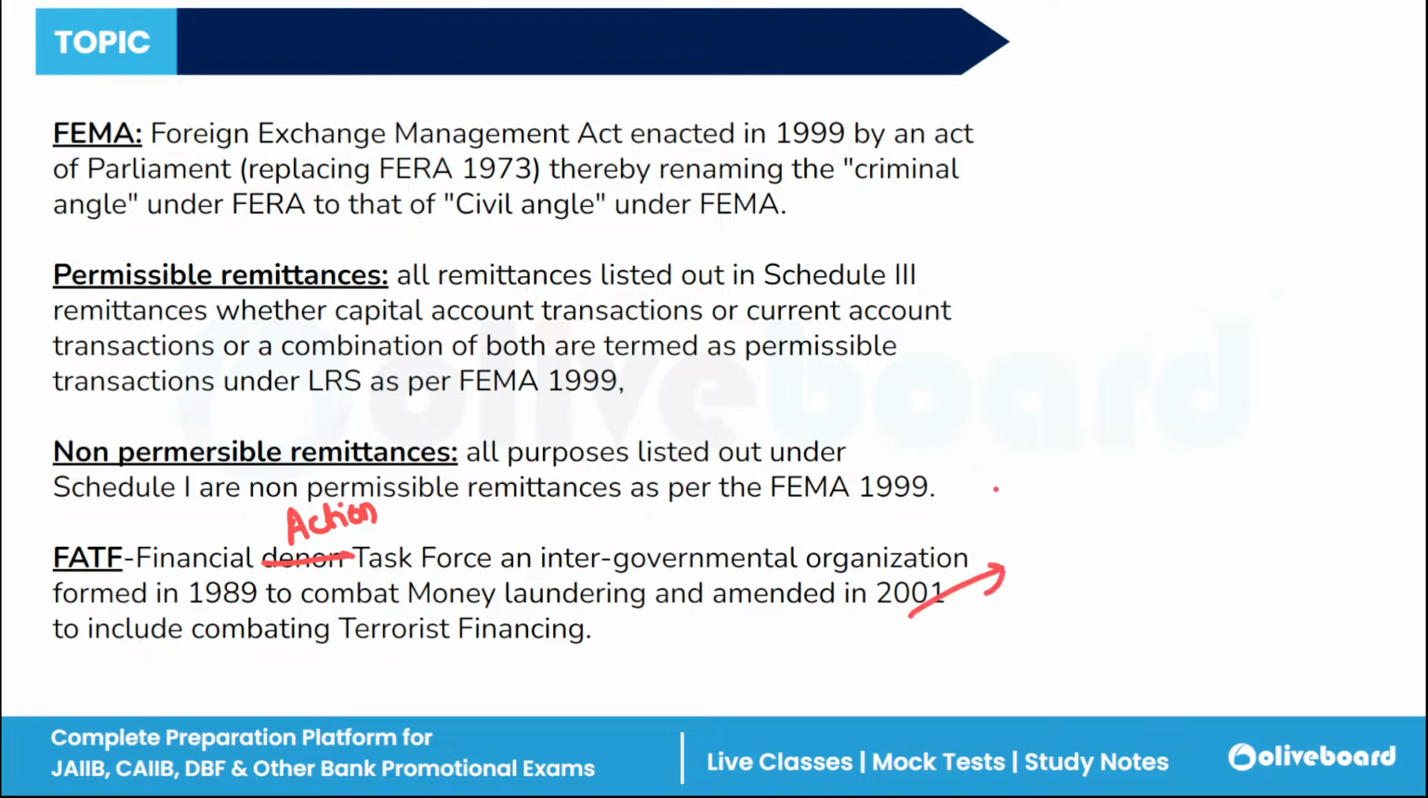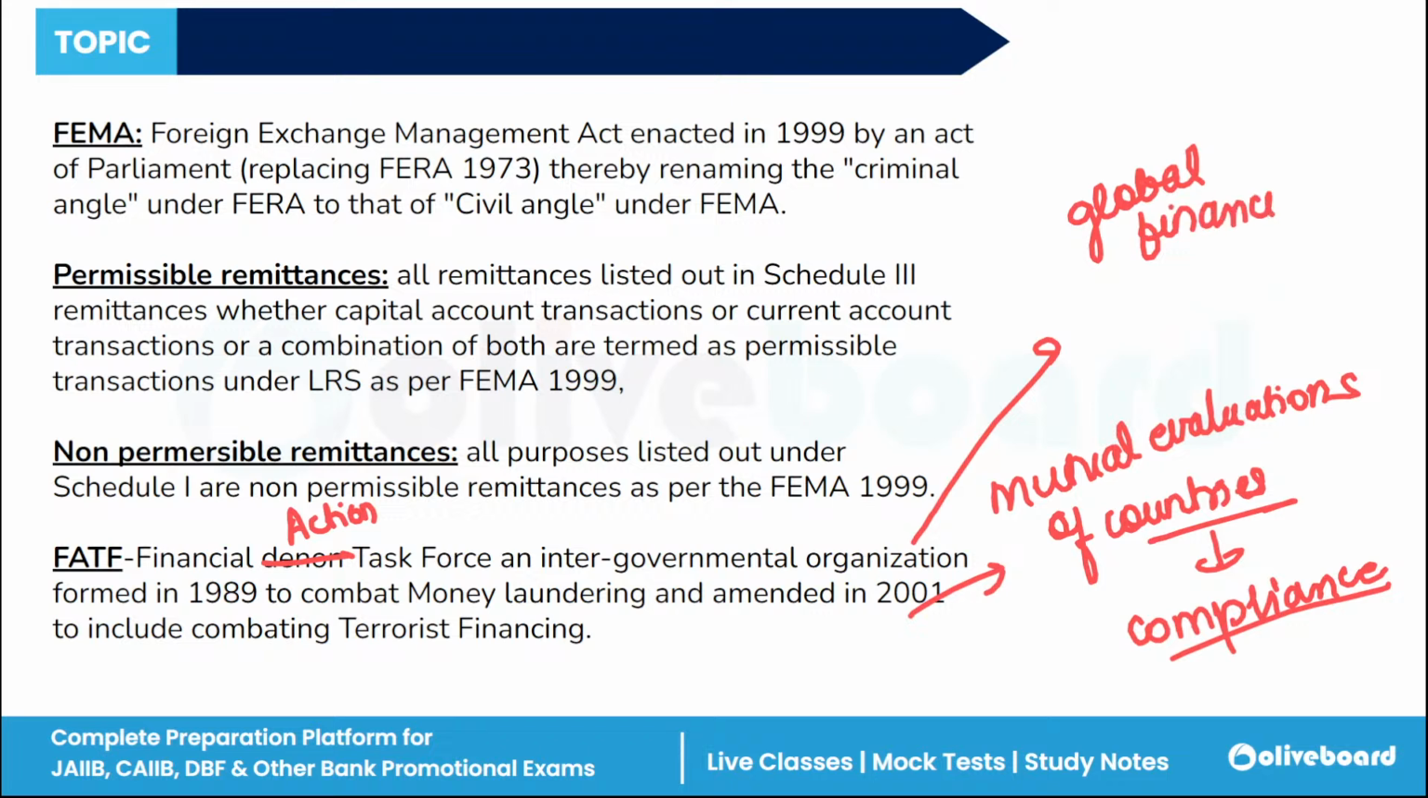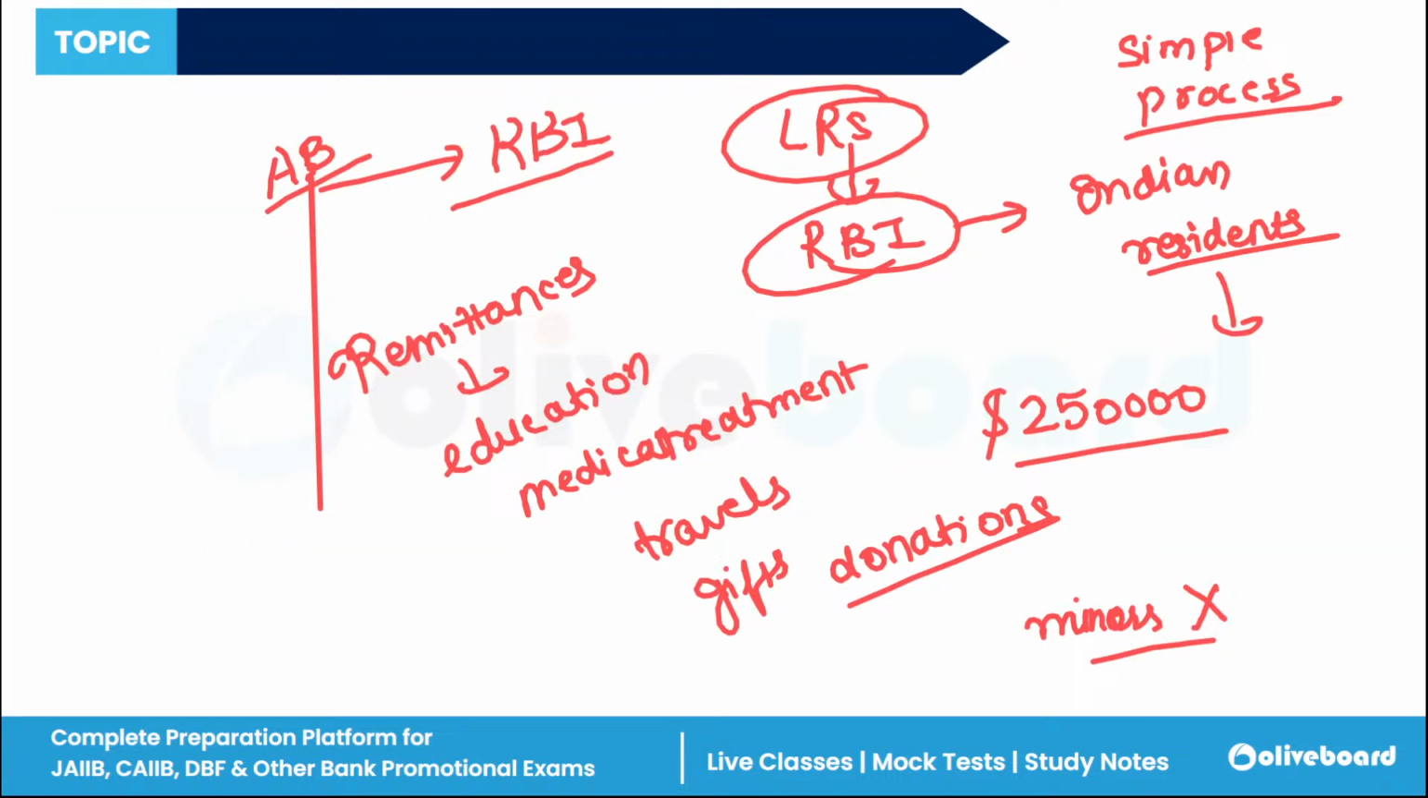It conducts mutual evaluations of countries to assess their compliance. It helps maintain the integrity of the global financial system by promoting cooperation, transparency and effective financial crime prevention. That is the work of the Financial Action Task Force.